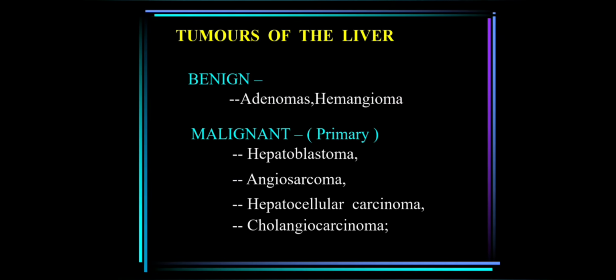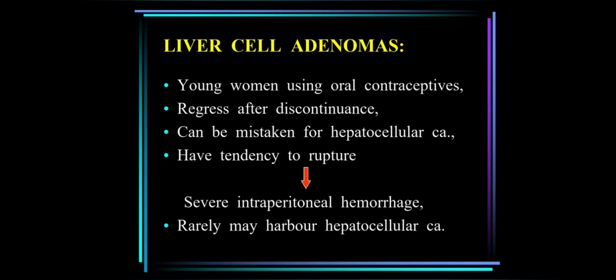So today we'll do the tumors of the liver. Tumors of the liver are classified into benign tumors, which are adenoma and hemangioma, and we'll be discussing some of the malignant tumors like hepatoblastoma, angiosarcoma, hepatocellular carcinoma, and cholangiocarcinoma.